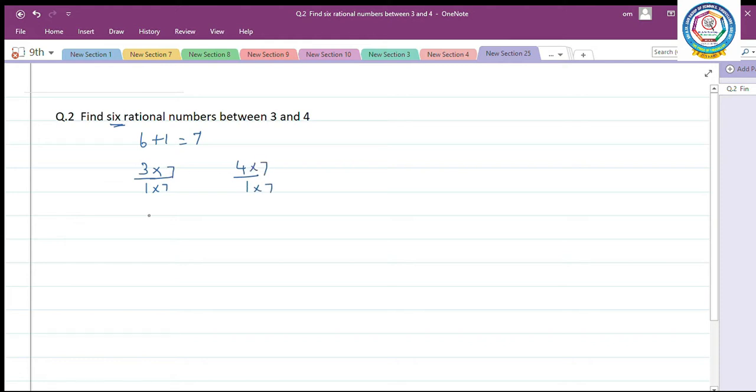Next, 3 sevens are 21 by 1 seven is 7. 4 sevens are 28 by 1 seven is 7.